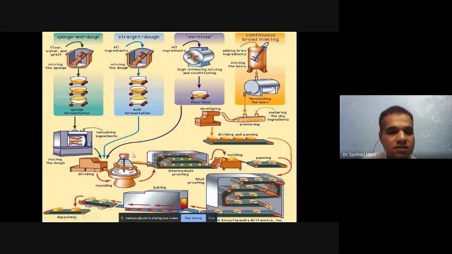Then you do dividing and rounding, so that the dough will be prepared in small pieces. Then you have to mold it according to your shape, however much size you require, and put it into the molding machine. After the molding machine, the breads will be ready, and then you have to do panning.